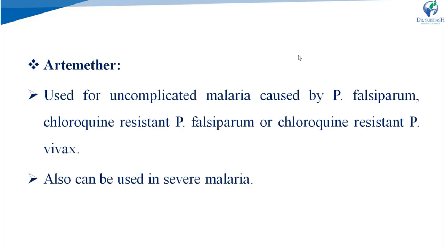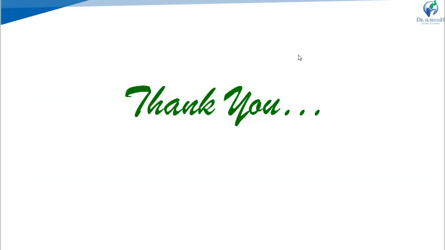It is used for uncomplicated malaria caused by Plasmodium falciparum, chloroquine-resistant Plasmodium falciparum, or chloroquine-resistant Plasmodium vivax. When a person is infected with Plasmodium falciparum or Plasmodium vivax and it is resistant to chloroquine, it can be treated using this type of drug. It can also be used in severe malaria. So this is all about the antimalarial drugs.